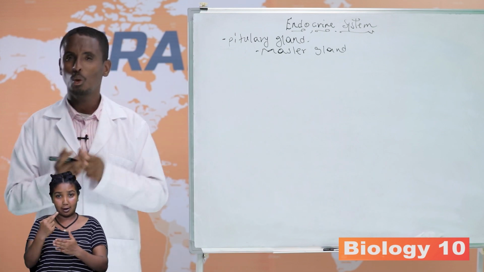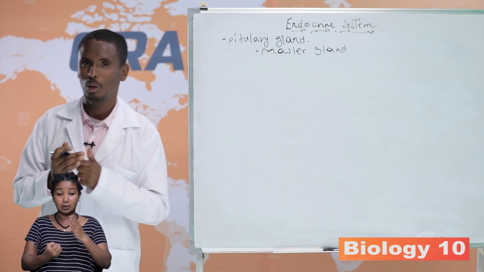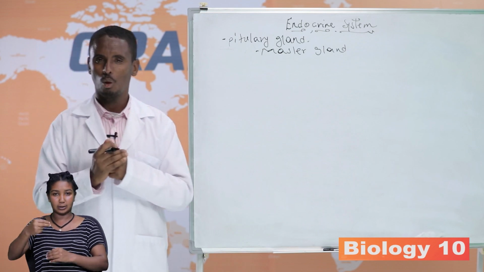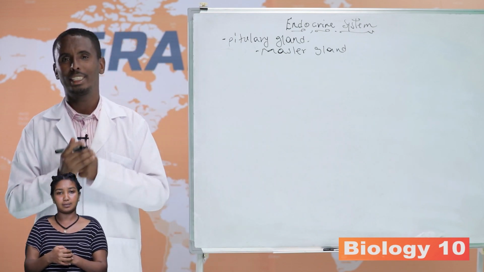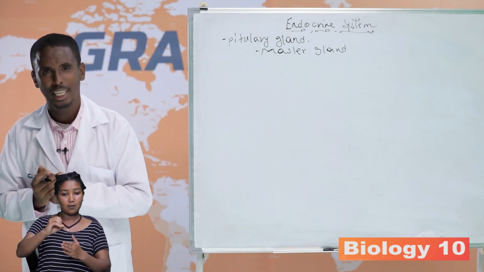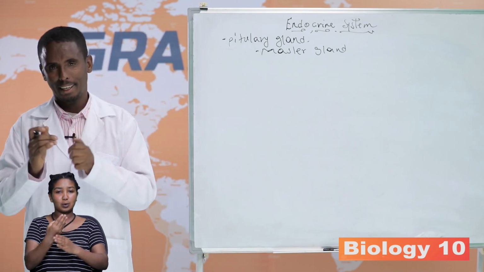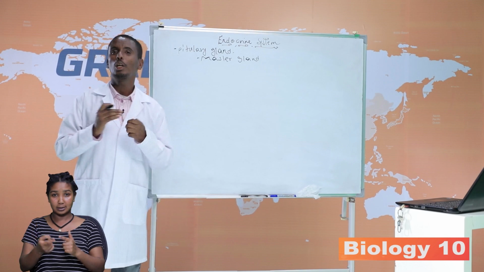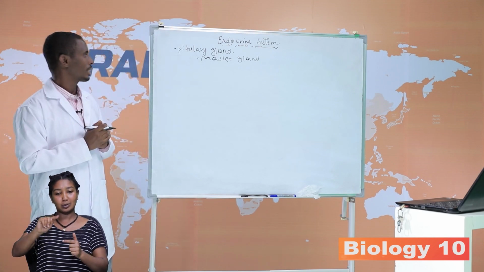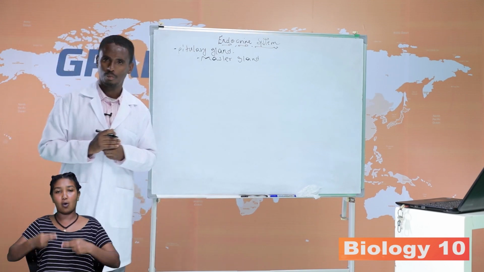There are two important hormones found in gonadotrophin hormone. These are follicle stimulating hormone, which stimulates the follicle to produce egg, and luteinizing hormone, another hormone secreted under gonadotrophin hormone.